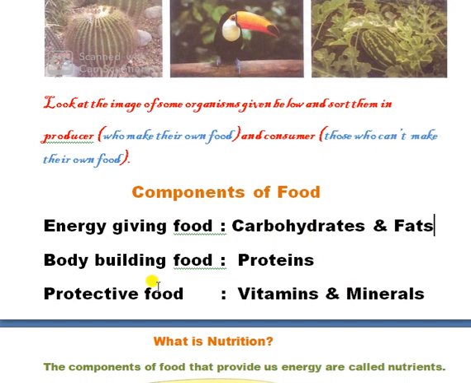Second, bodybuilding food. Proteins are the bodybuilding food. Basically children need more proteins. I hope you all also take proper proteins. For proteins, especially take pulses regularly in your meal. Now, protective food. Sometimes you suffer from a disease, so vitamins and minerals both protect us from disease. They fight against the disease. So vitamins and minerals both are known as protective food.